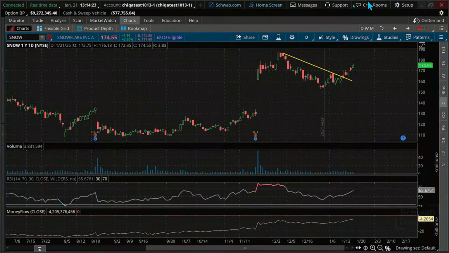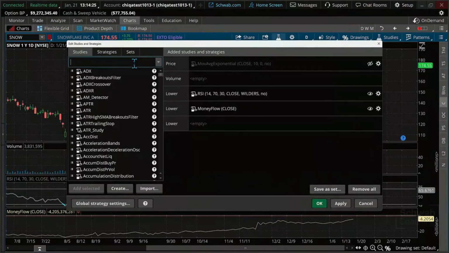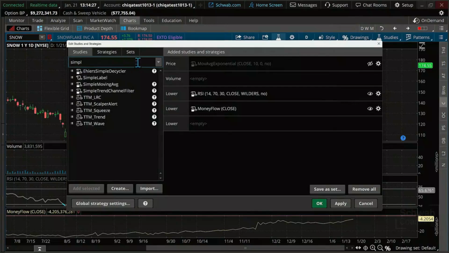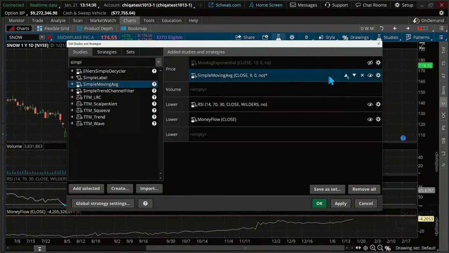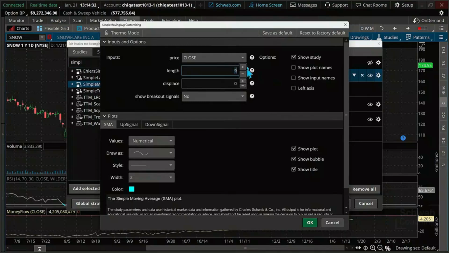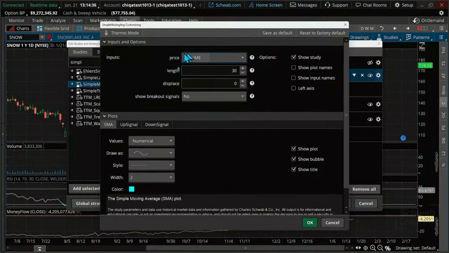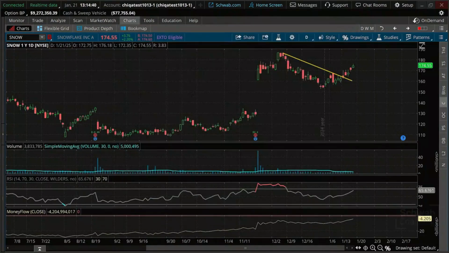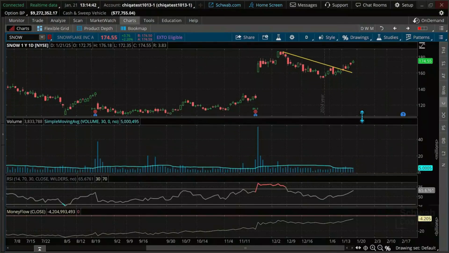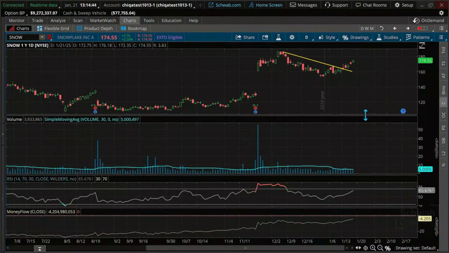And we talked about this. I'm going to quickly throw it on. This is going to be a simple moving average in terms of an indicator, and that simple moving average is going to be over 30 days. And we're going to put it on volume, which is one of the options here. It's so nice to have. But are we above it or are we below it? Does that help? You really got to zoom in to kind of show you.